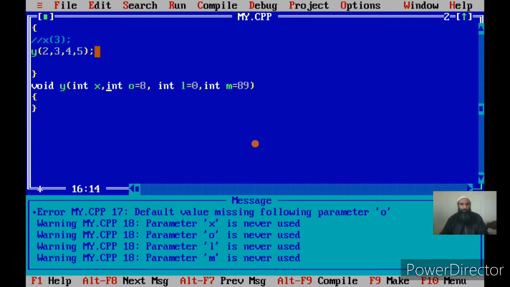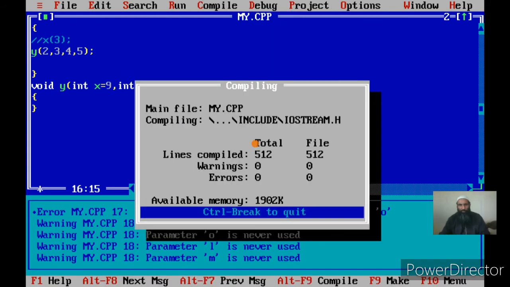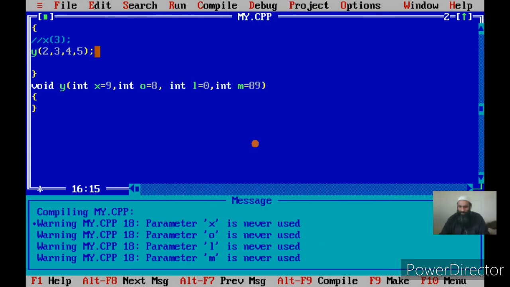Let us give the default value to this also. Once I compile, if you see, there won't be any error. Since there is no error, let us make a call to the void. Now first call to the void, I am passing all the 4 actual parameters.